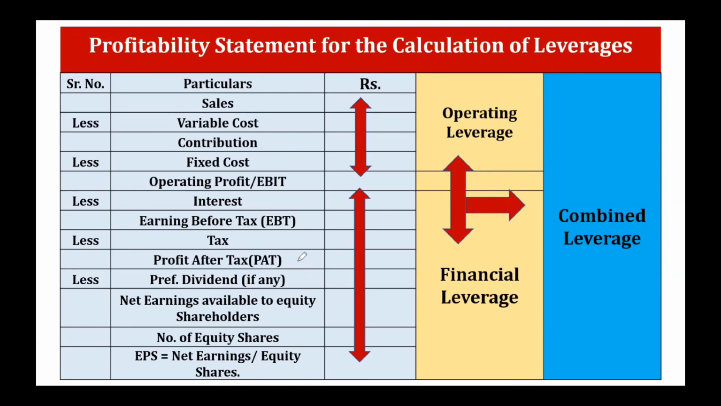So this amount is the right of the shareholders. There are two types of shareholders. The first is the preference shareholder and the second are the equity shareholders. So preference shareholder gets the